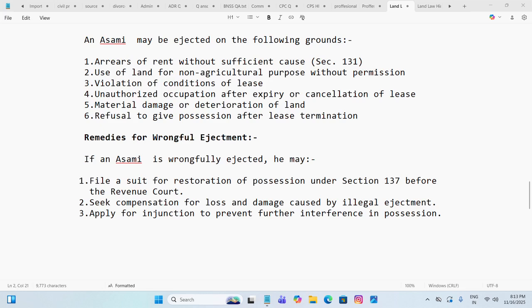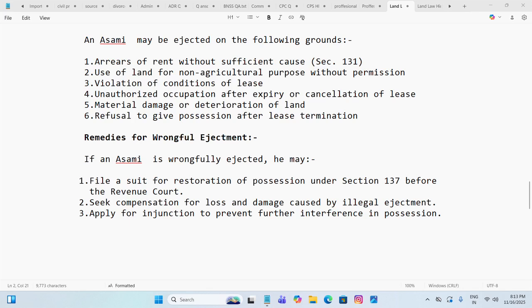Now, remedies for wrongful ejectment. If an Asami is wrongfully ejected, then he may file a suit for restoration of possession under Section 137 before the Revenue Court. Second, he may seek compensation for loss and damage caused by illegal ejectment. He may also apply for injunction to prevent further interference in possession.